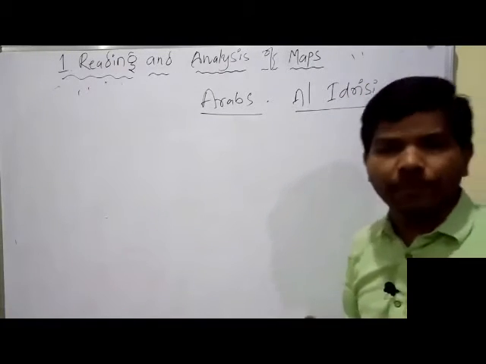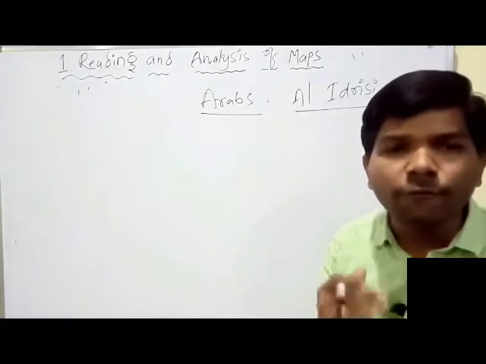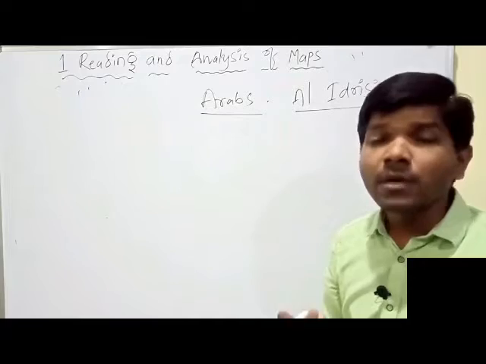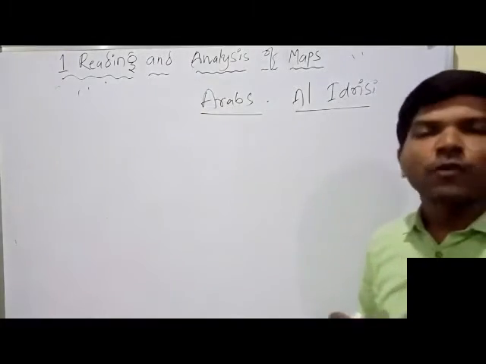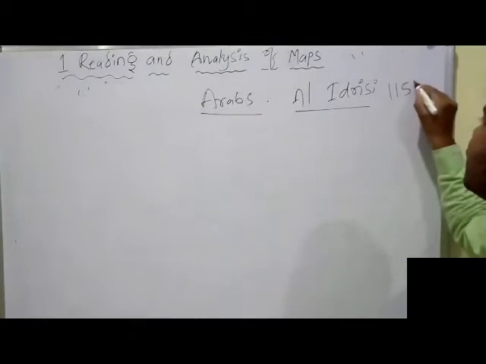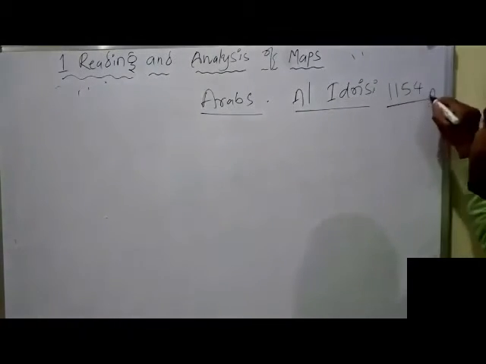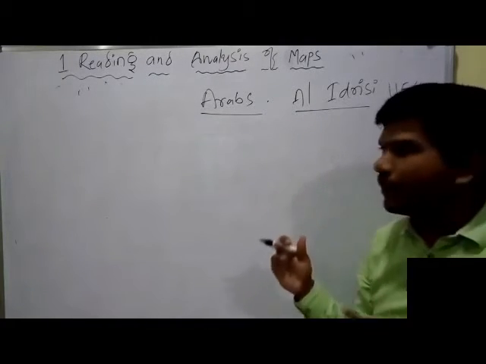Al-Idrisi belongs to Arabia. He was influenced a lot by Ptolemy's books and maps. In 1154 AD, Al-Idrisi from Arabia made a map.